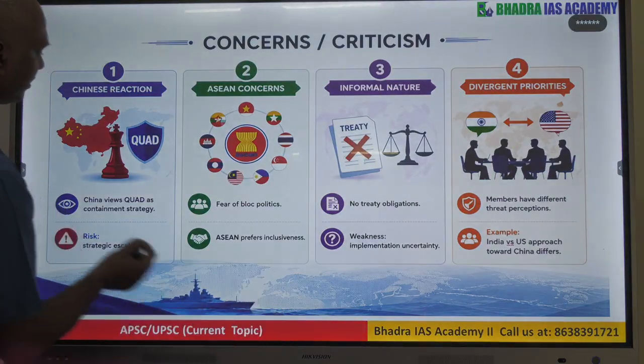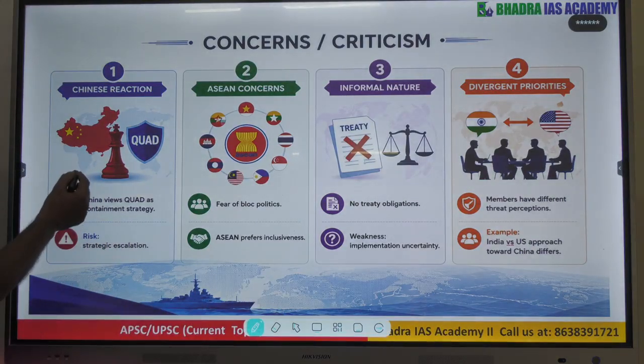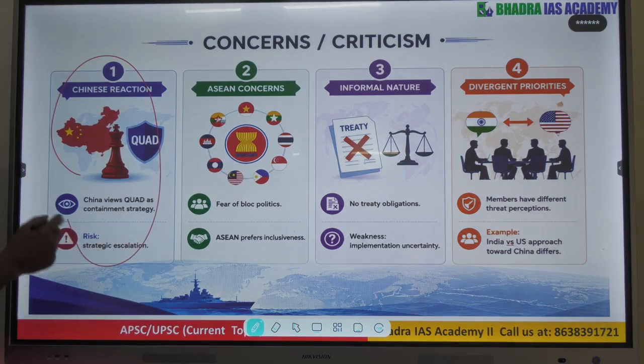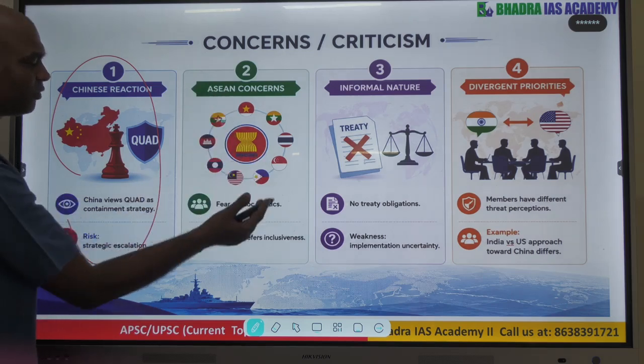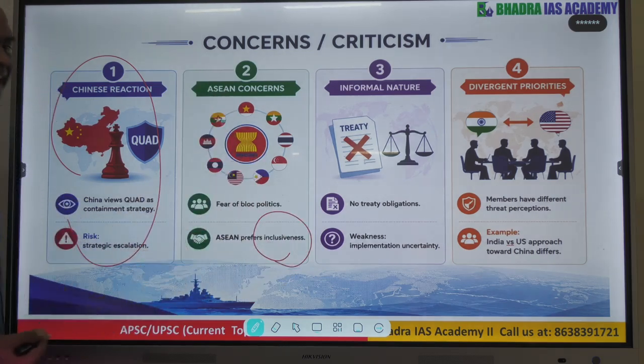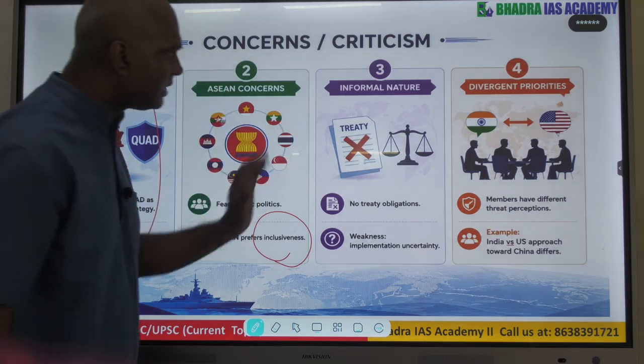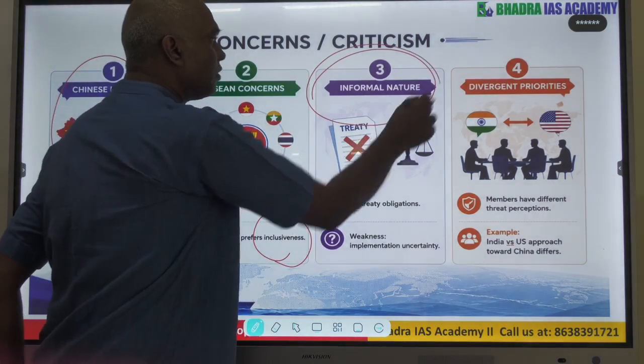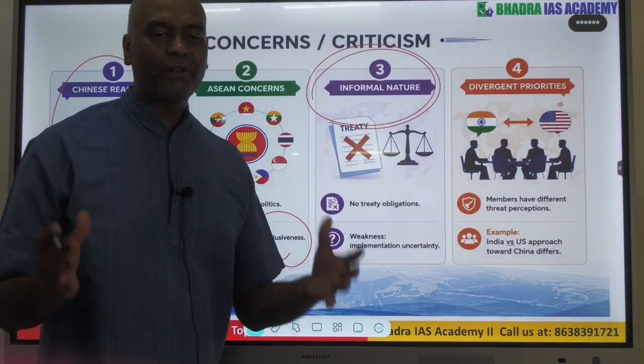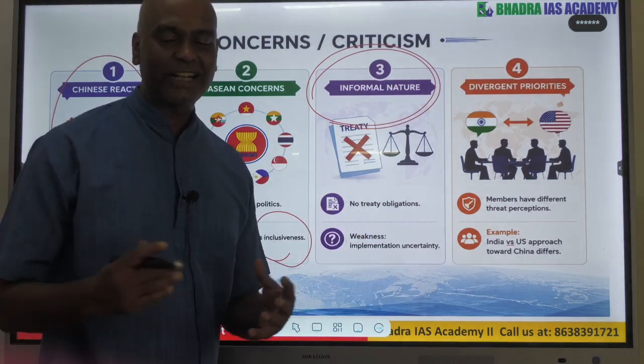So we have the Chinese reaction that we need to keep in mind. Second is ASEAN, because ASEAN believes in inclusiveness of its 10, now 11, member country group. The third is the main problem. Quad is basically an informal coming together, a strategic grouping.